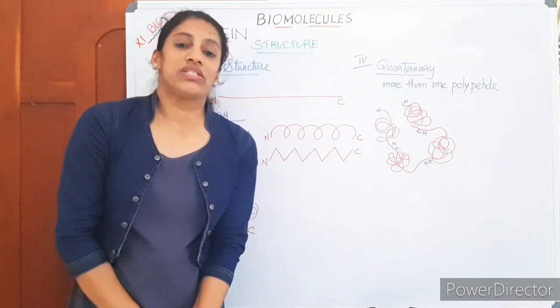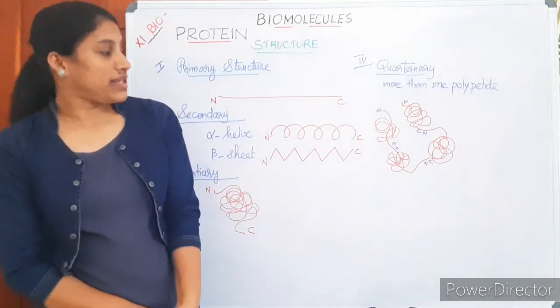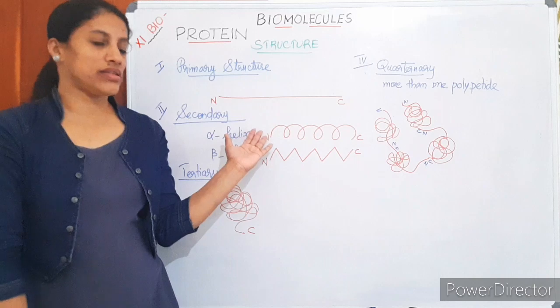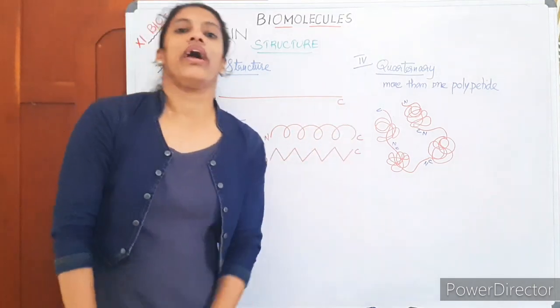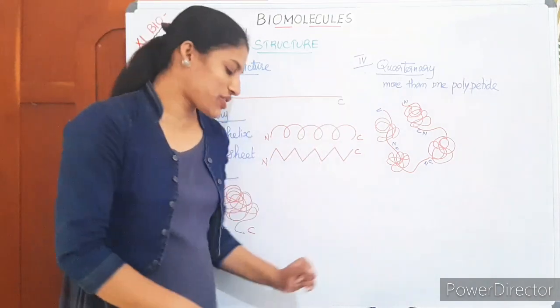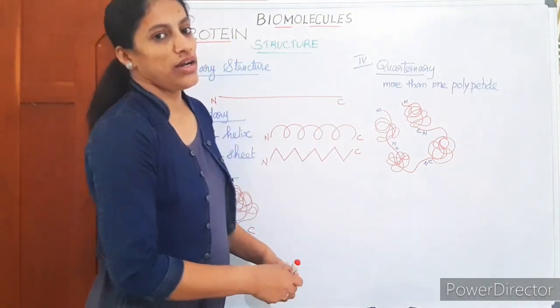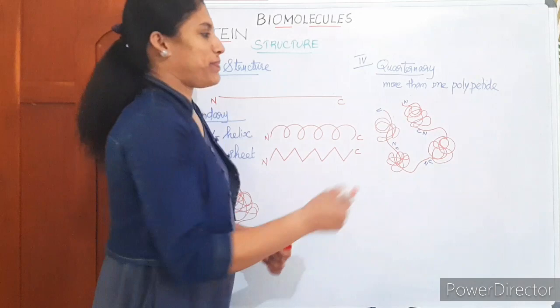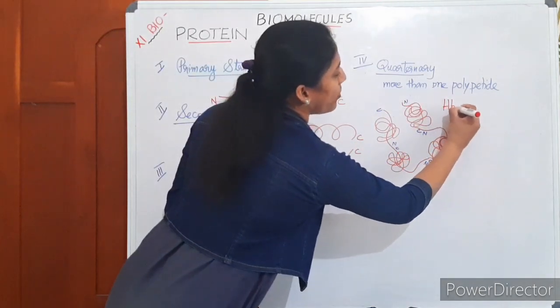This is what is about the structure of protein. It can remain in primary structure, secondary structure, tertiary structure and quaternary structure. Quaternary structure is applicable to protein with many polypeptides. An example is hemoglobin.